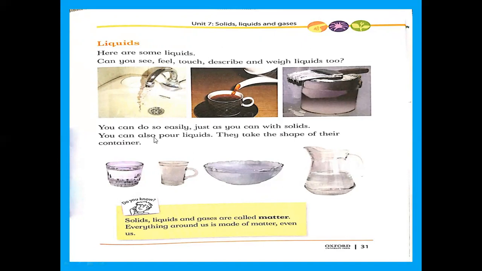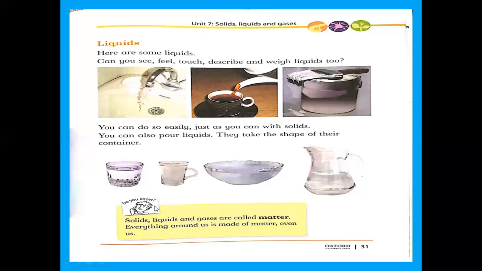You can also pour liquids. They take the shape of their container. Okay. And here in this box, solids, liquids, and gases are called matter. Everything around us is made of matter, even us. Okay. This is page number 31.